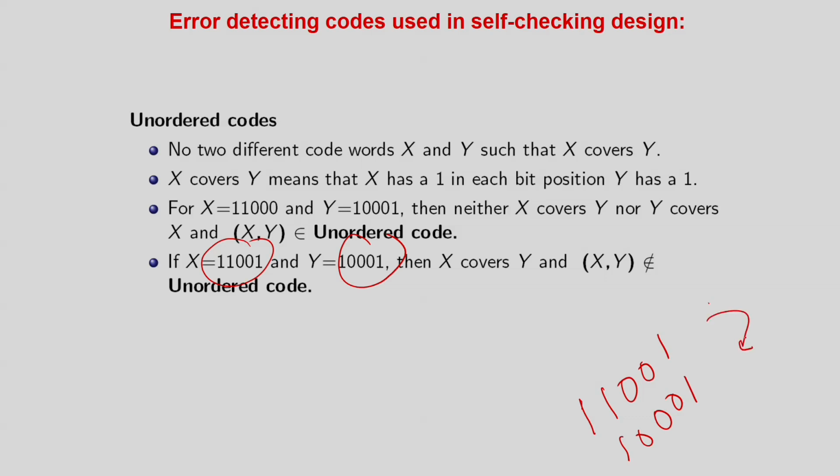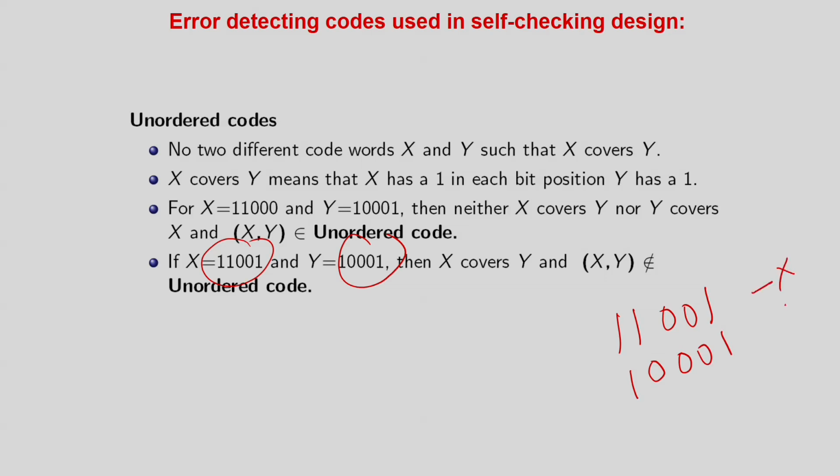So now what happened? Due to some kind of error, again I am telling unidirectional error. So unidirectional is the multiple bit flips, but single direction. So let us assume that this guy is changing to 1 and again we are saying that multiple bit flips 0 to 1. Okay, let me just again take the 1. So 1, 1, 0, 0, 1 and this one is 1, 0, 0, 0, 1, right. So x is basically covering y.